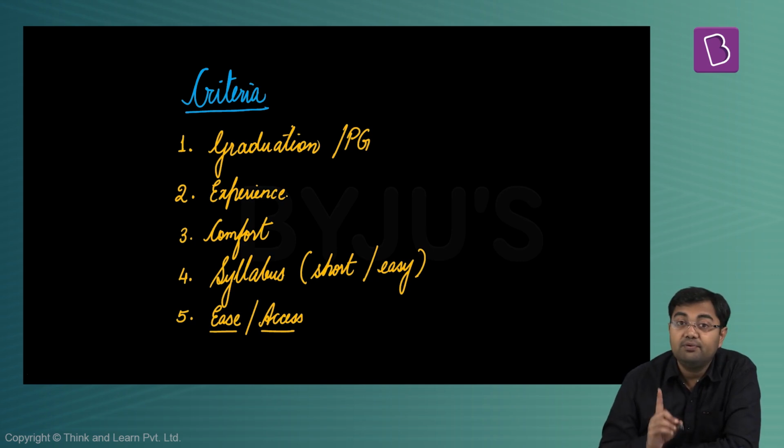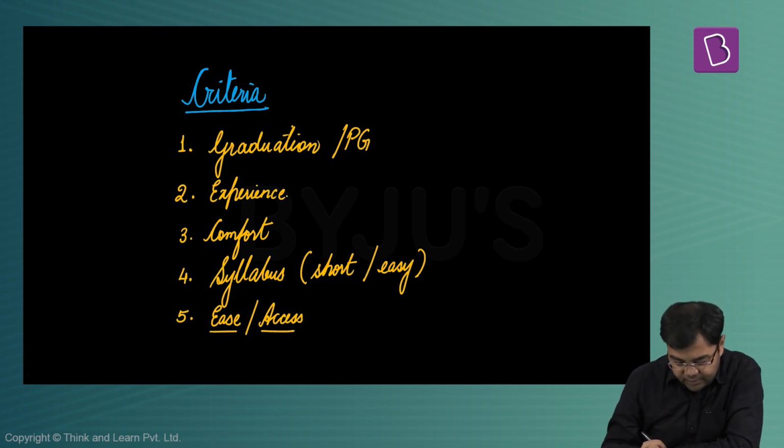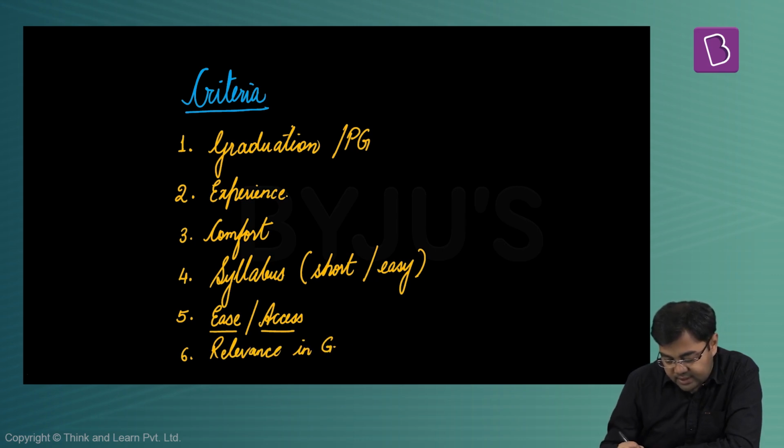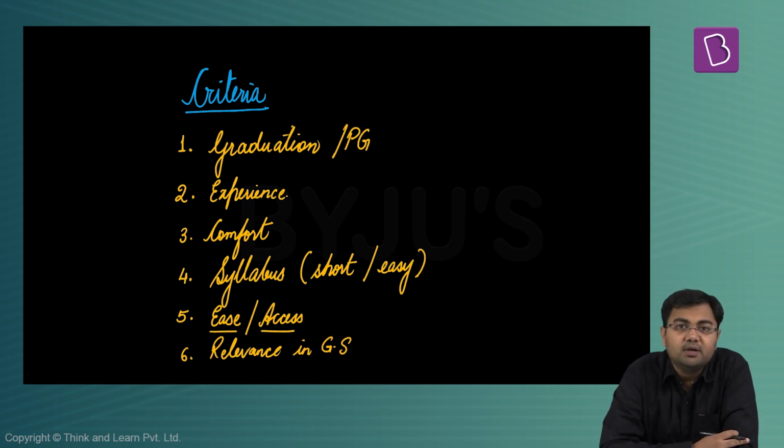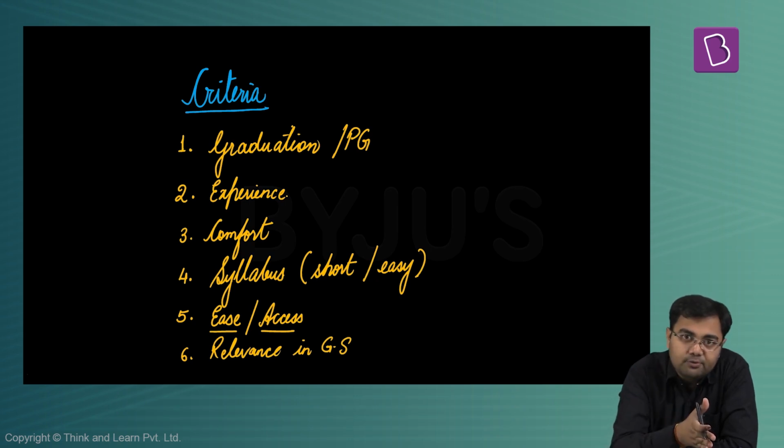Next, and probably a very, very important criteria for you to choose an optional, can be relevance. Relevance where? Relevance in the general studies paper. How? Let's say you are taking an optional subject which has certain relevance in general studies paper 1 of mains, general studies paper 2, paper 3, or paper 4.